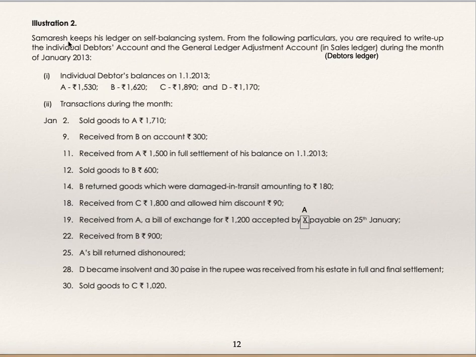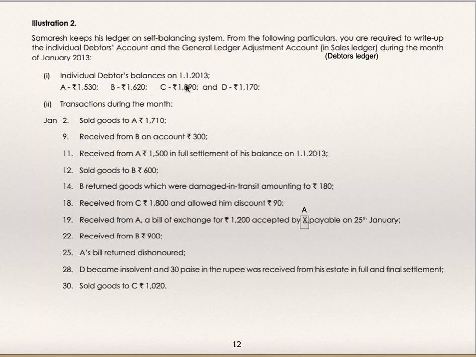Now we'll go to the next illustration, the second illustration. Samaresh keeps his ledger on the self-balancing system. From the following particulars, you are required to write up the individual debtors accounts and the general ledger adjustment account in the sales ledger during the month of January 2013. Sales ledger is nothing but the debtors ledger; the debtors ledger is also known as the sales ledger or sold ledger.